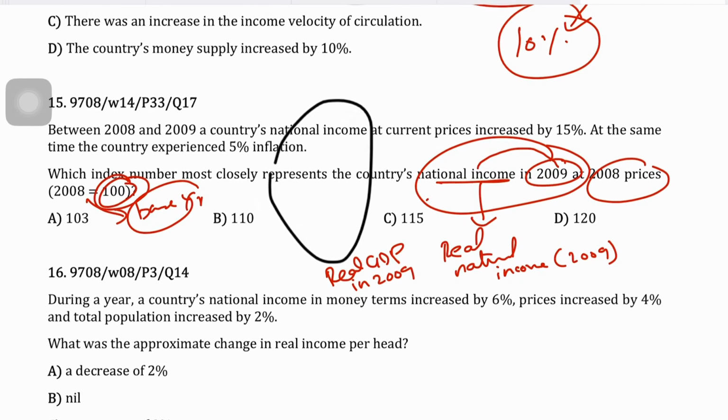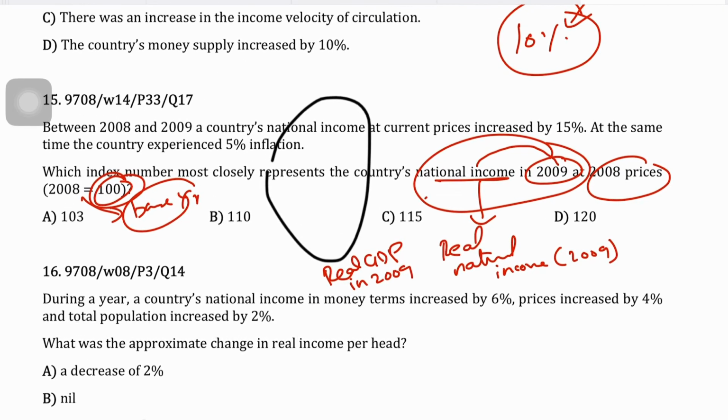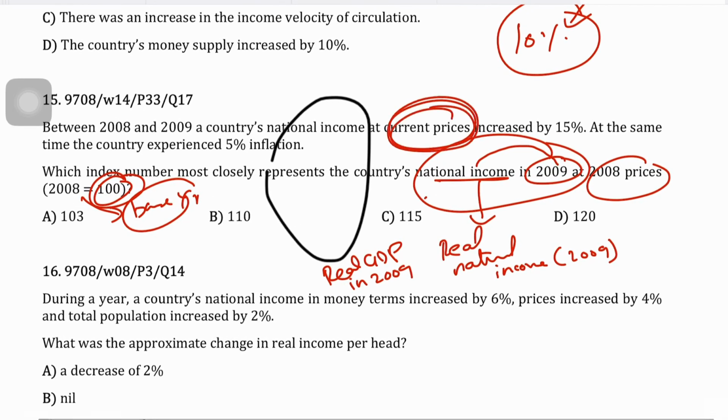We know that the country's national income has gone up at current prices. That is, it's talking about the money national income or the nominal GDP or the national income, because it's measured at current prices. It increased by 15%. And so the inflation rate is 5%. So it means that the real national output or real national income goes up by 10%.